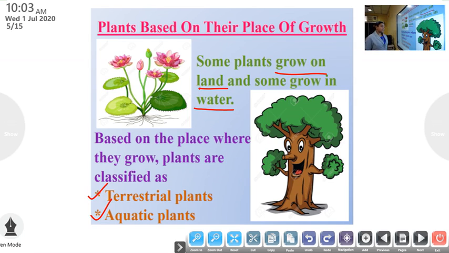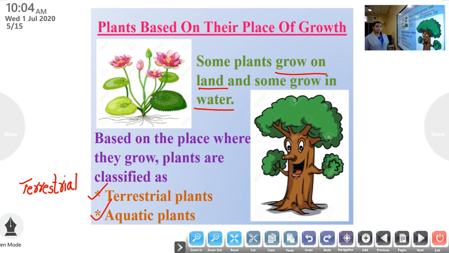What is the spelling of terrestrial? T E R R E S T R I A L. Terrestrial.